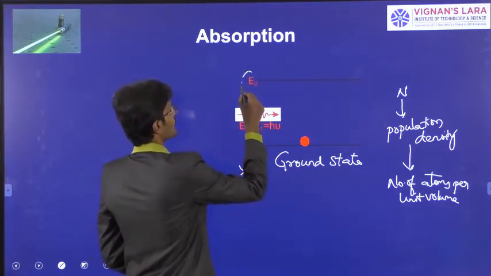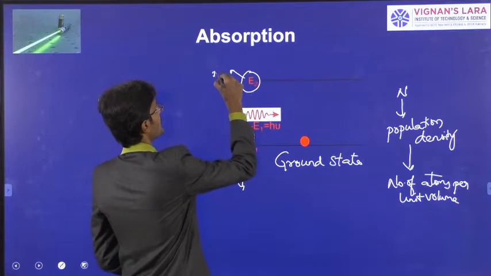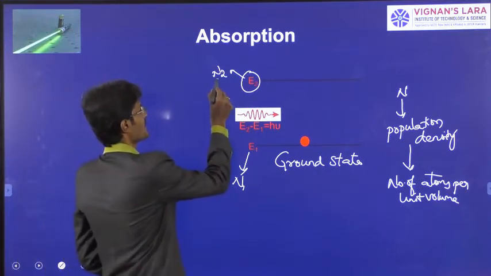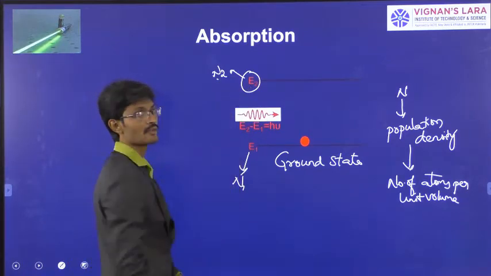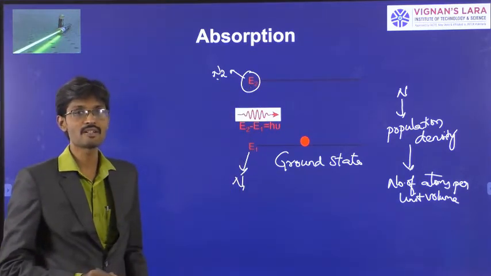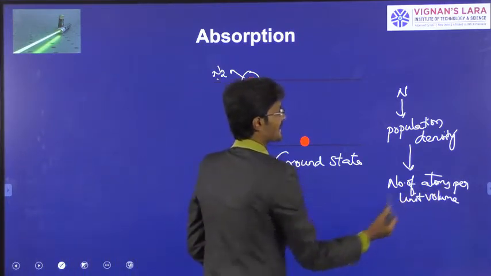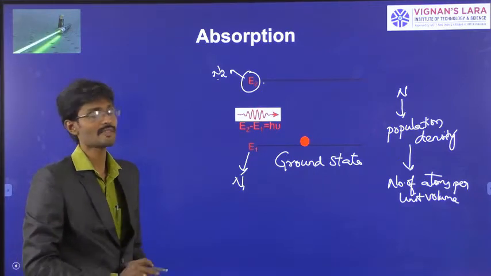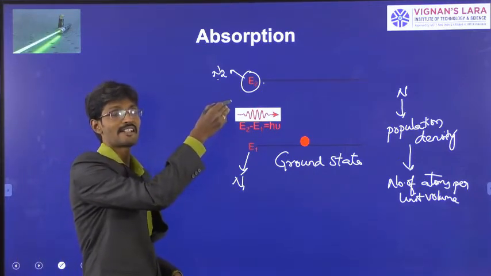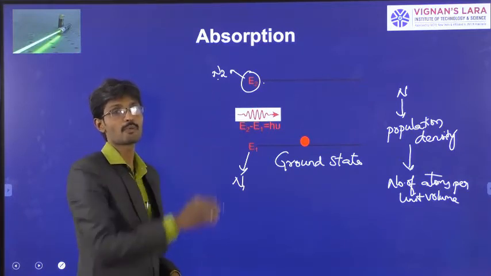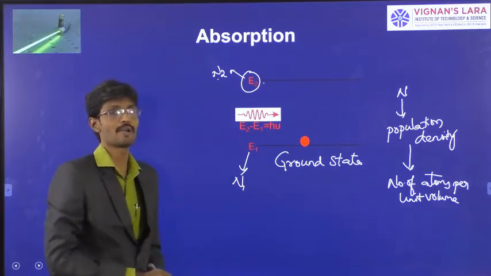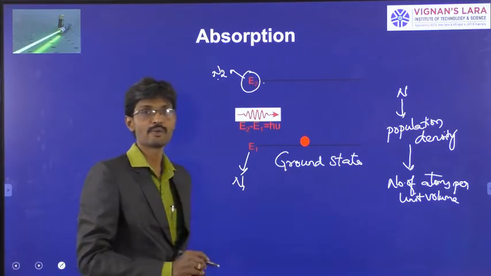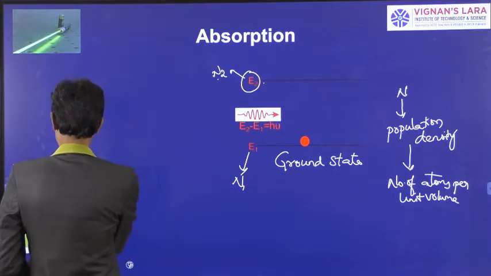Suppose we are talking about E2. Here in E2 it is represented as N2. What does N2 represent? The population density in energy state E2. What do you mean by population density N2? It means the number of atoms in the energy level E2 per unit volume. N3 is the number of atoms in energy level E3 per unit volume. So N represents the population density. Population density means the number of atoms per unit volume.